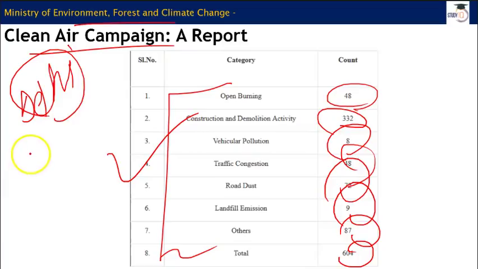What I have observed, this is my personal observation, and I believe many of you might have observed this too, is that this cleaning staff burn out all the garbage that they collect. This is not right. For that, municipalities and the local bodies have to train these people and educate them about the damage that can be caused by it.